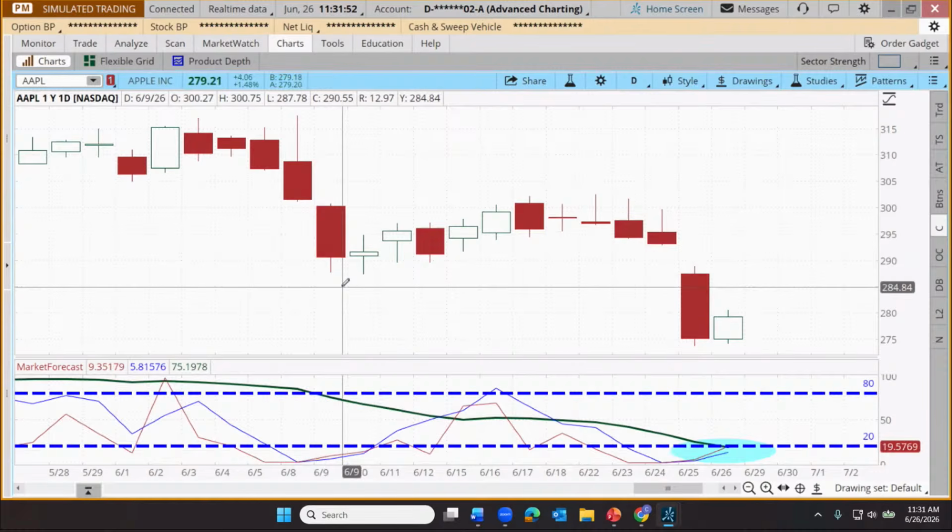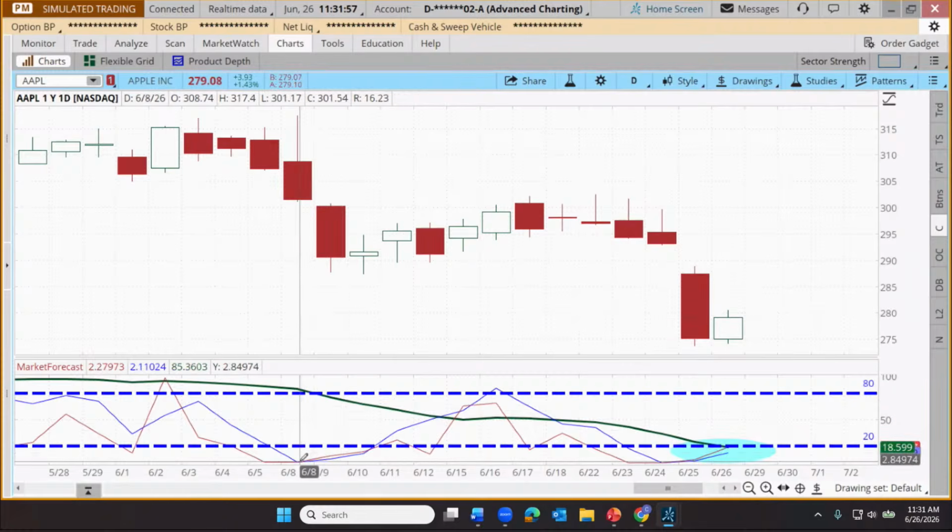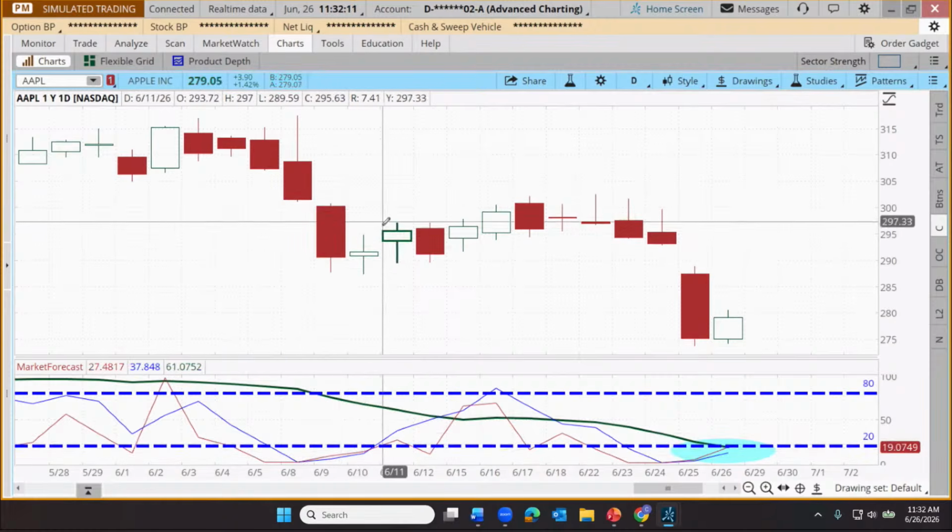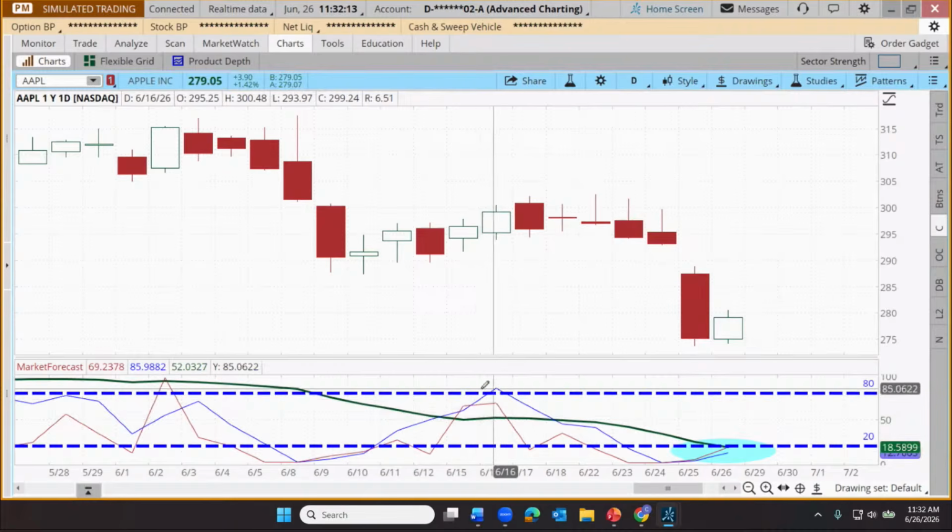Happens much more frequently than a 3-line cluster. This is basically a 2-line cluster. And so in this case, we might be looking for the red line and the blue line to uptick from a mini cluster, a 2-line cluster. And then look for near-term highs as a potential exit, or maybe watching for one of those lines to get above 80. So there are some variations on a cluster theme. I'm going to stick with the more hard line, got to get all 3 below 20 at the same time. That doesn't happen all that often. So it's helpful to have a scan for that.